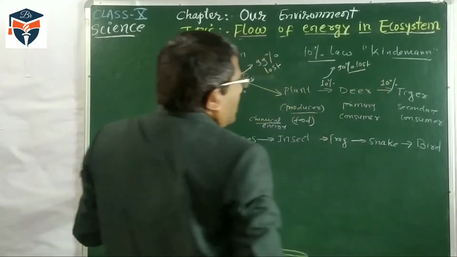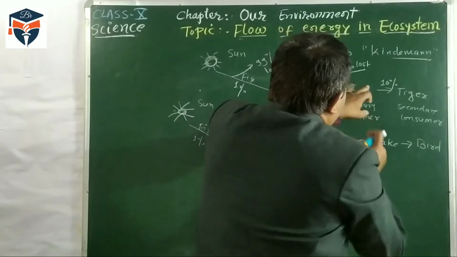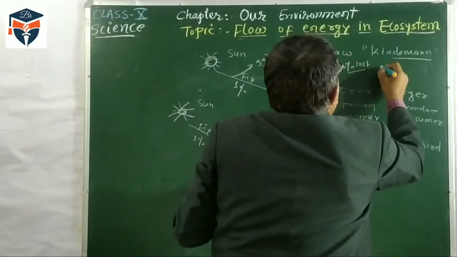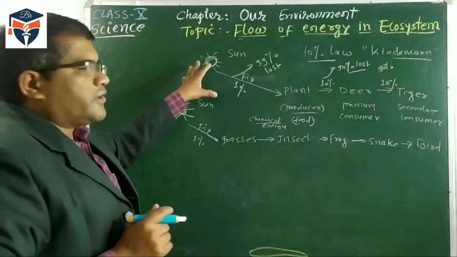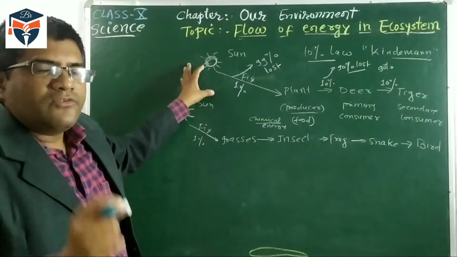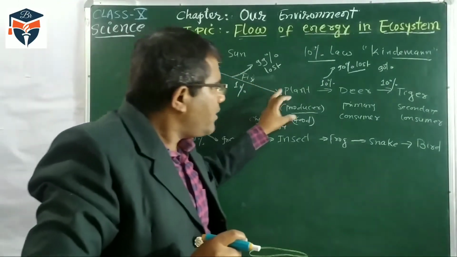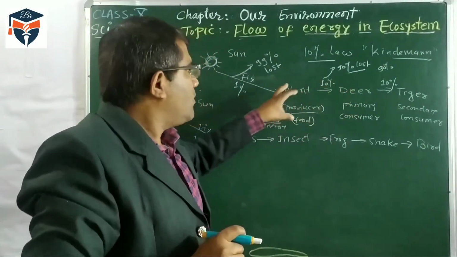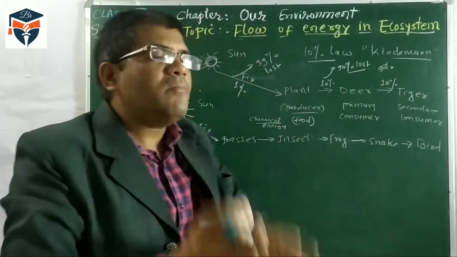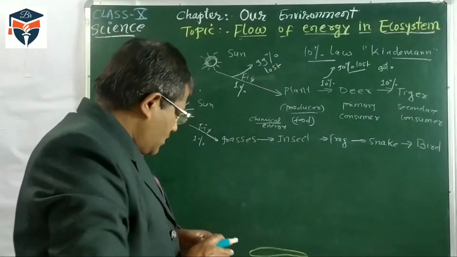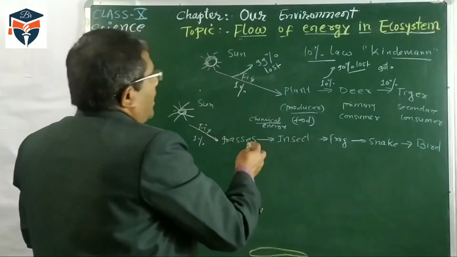At each trophic level, 10% is transferred, which means 90% of the energy is lost. So when energy is transferred from one trophic level to another, most of the energy gets lost, and only some amount of the energy is stored or consumed.